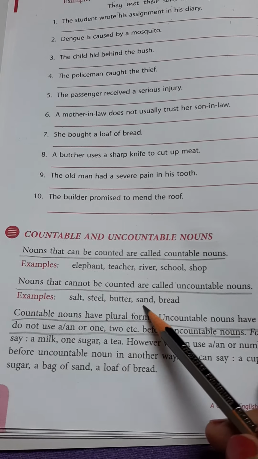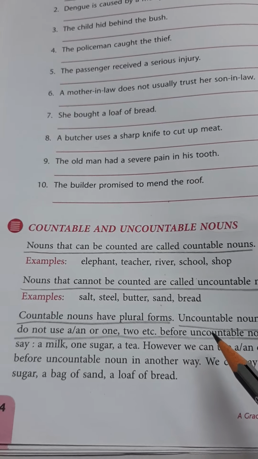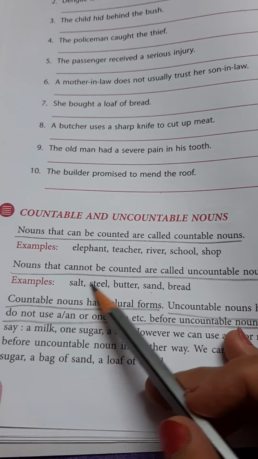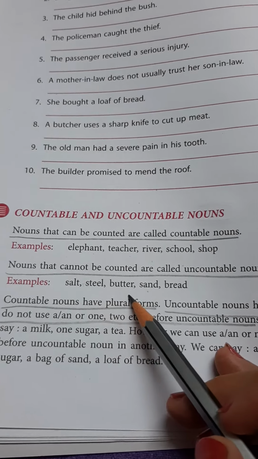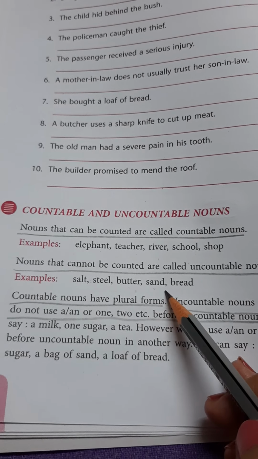And what are uncountable nouns? Uncountable nouns are those nouns which cannot be counted. Like salt. We cannot count salt, na? Steel also we cannot count. Butter also can't be counted. So these are uncountable nouns.